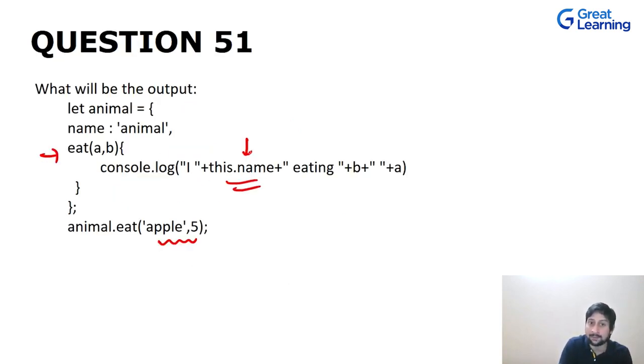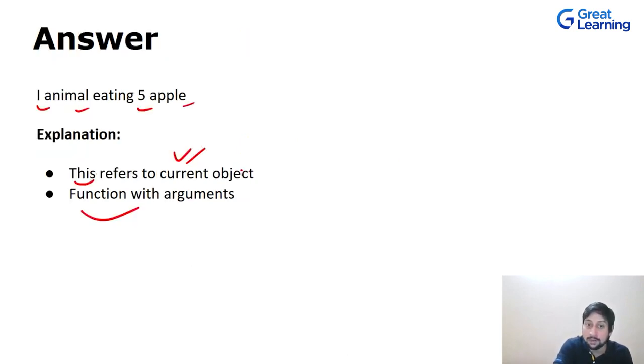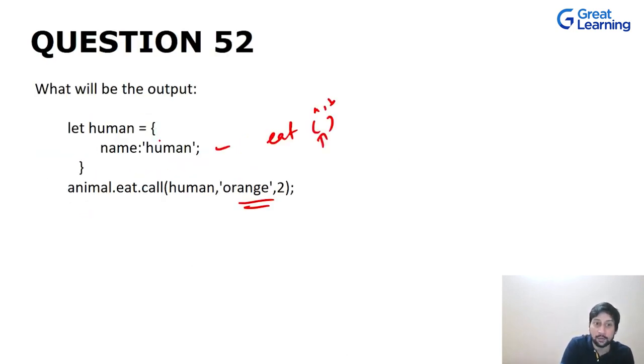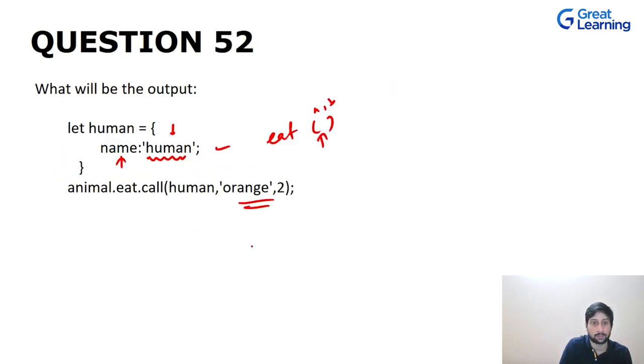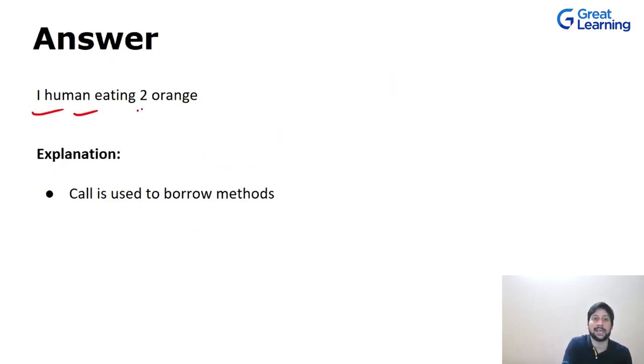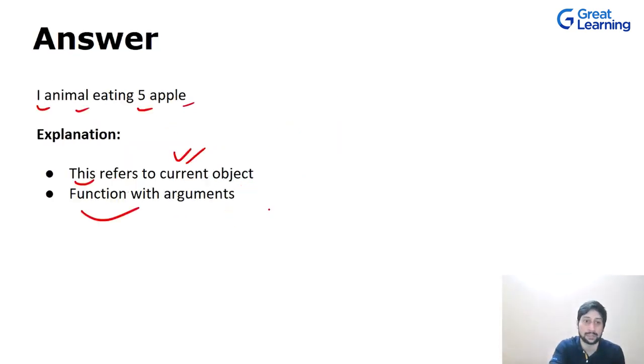Now this dot name refers to the current object. The current object in this case is human, and we are accessing the name property, which is human. So the output will be I human eating what? The B was 2, and A was oranges in this case, right? Oranges and 2. So the output will be I human eating 2 oranges, and call is used to borrow methods. How cool is that, right?